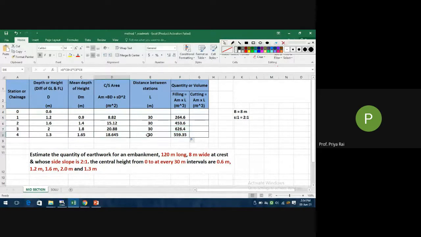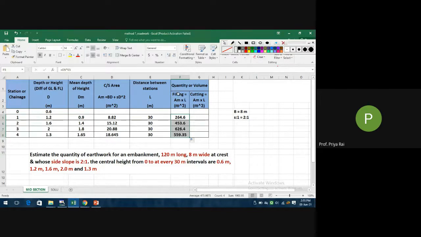This into this equals to this. We have used this formula. D5 cell, which is this one, into E5 cell, which is this one. Here it is D6 cell into E6 cell. Once you put the values or use the formula, you simply drag, then it will use similar formula.